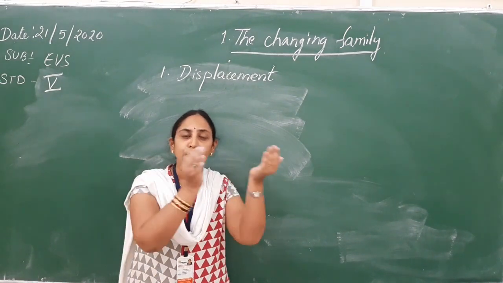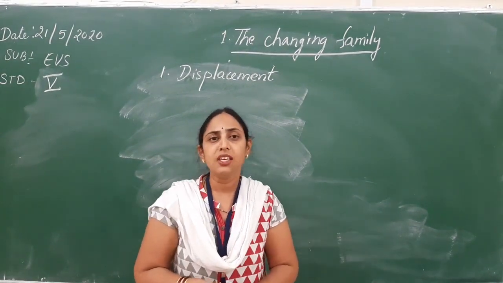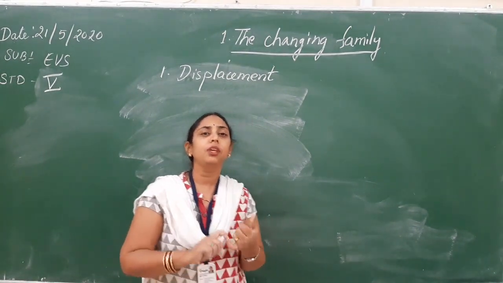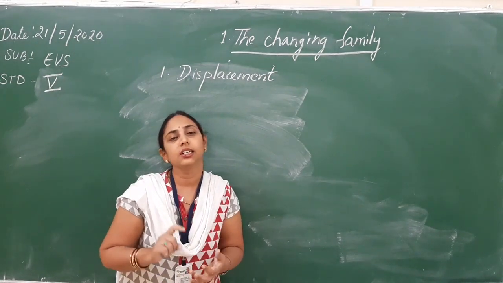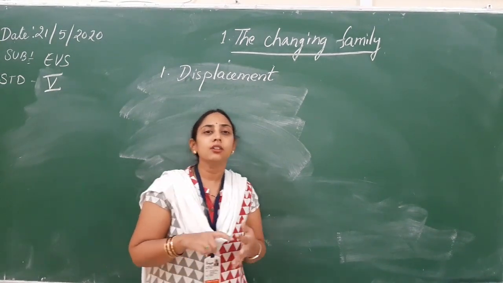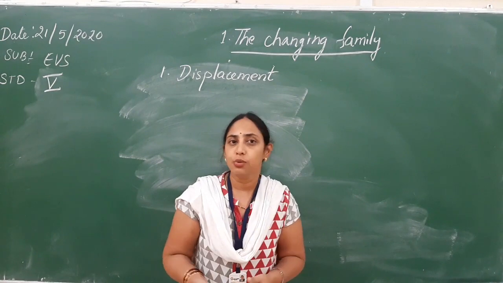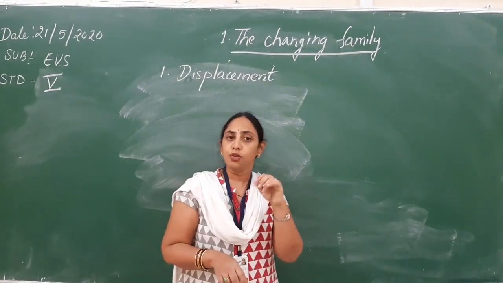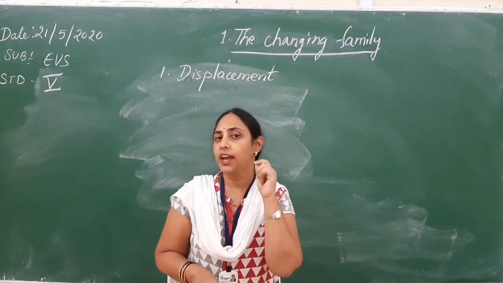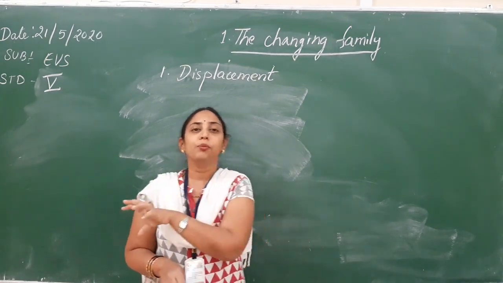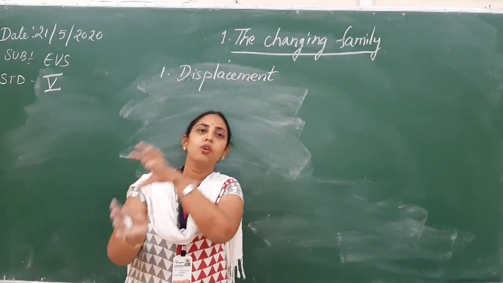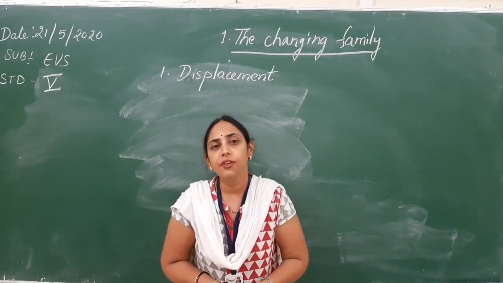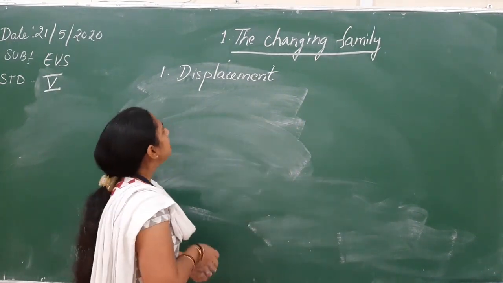The families are shifted to a safer place to protect them from natural disasters like earthquakes, cyclones, or tsunamis, whatever the reason. To protect human life from natural disasters, the government moves all these families to a safer place.